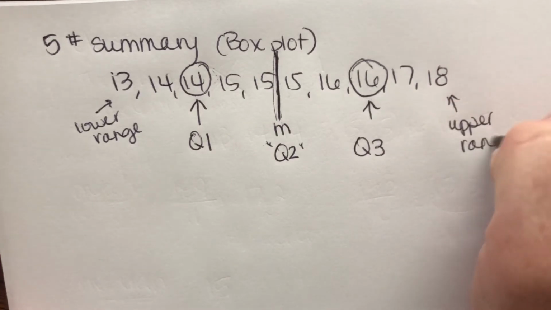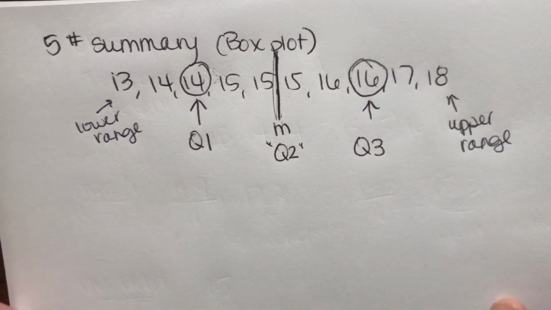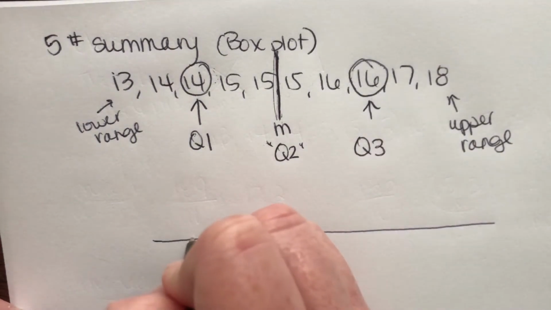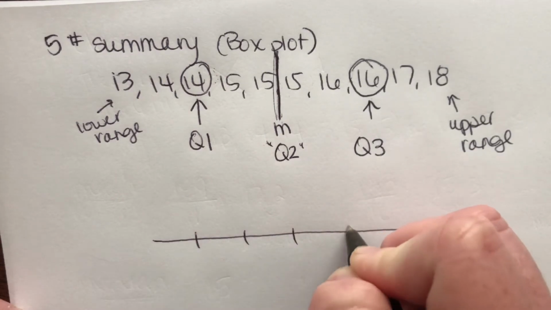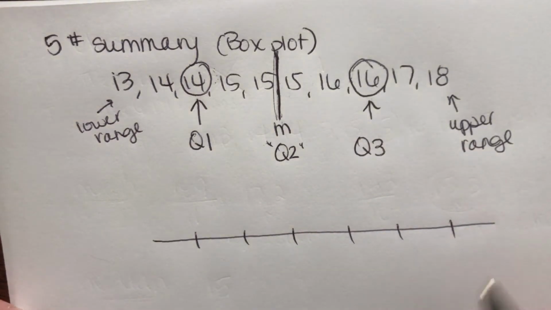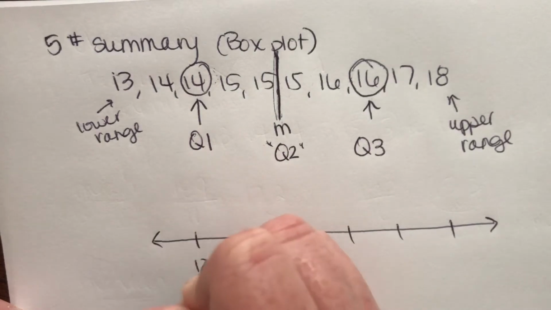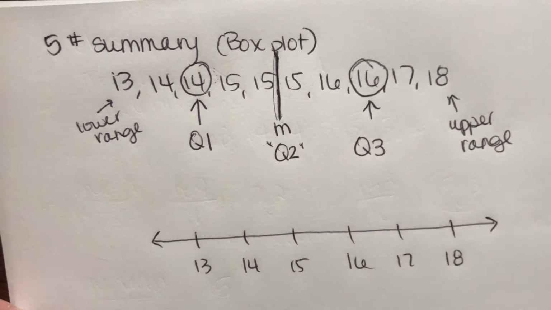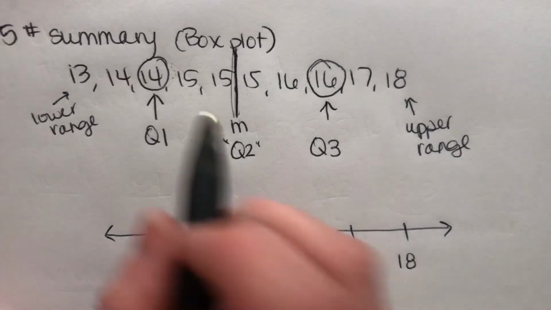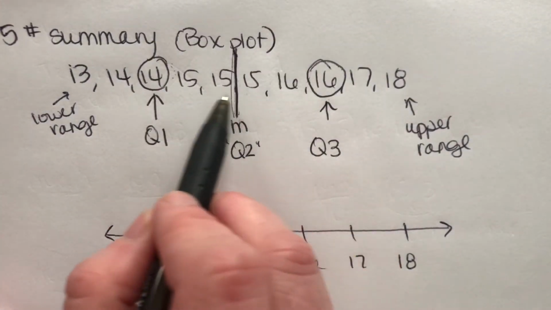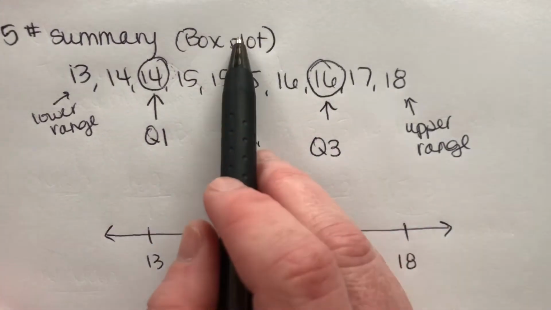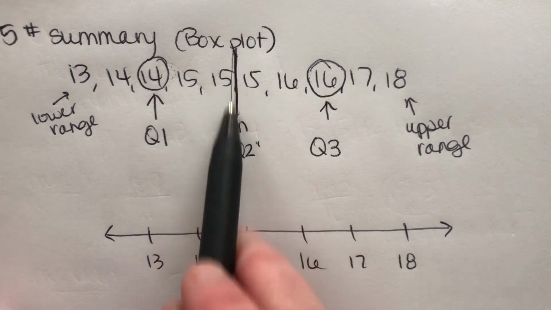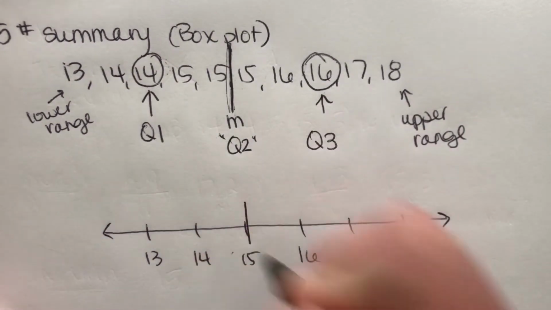So when we plot this in a box and whisker plot, we're going to draw a number line, just like before. And we've got 13, 14, 15, 16, 17, 18. And I'll draw little arrows here. Okay, so I'm going to draw boxes around the middle of my data. So first thing I want to do is draw a line at the median. The median is 15. It's the average between these two guys, 15. So I'm going to draw a line here.